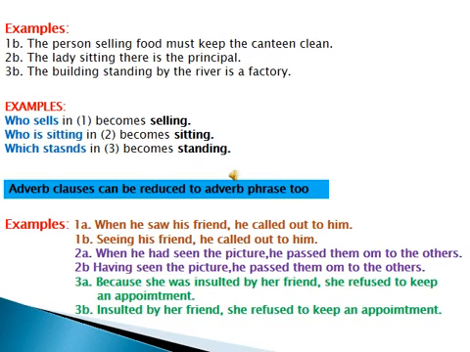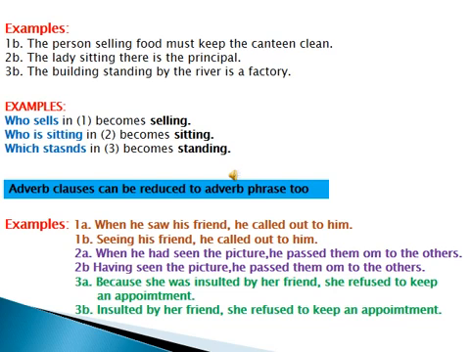As you can see in the examples, who sells in sentence number 1 becomes selling, who is sitting in sentence number 2 becomes sitting, and which stands in sentence number 3 becomes standing. So we have removed the relative pronouns who and which, and we have used the present participle form. Okay, so they have become adjective phrases. Now let's see another note.